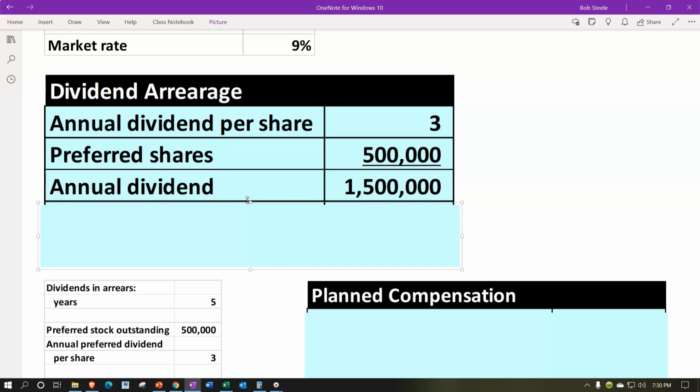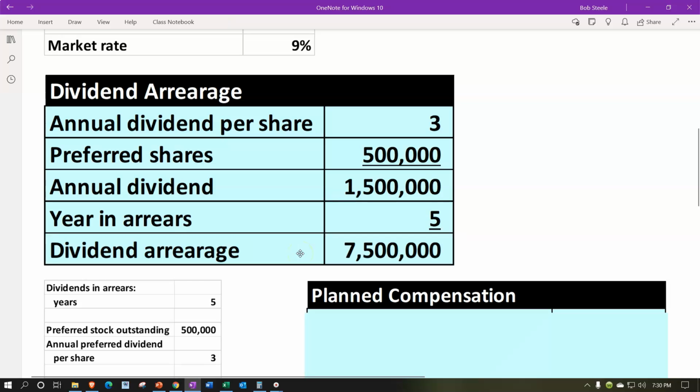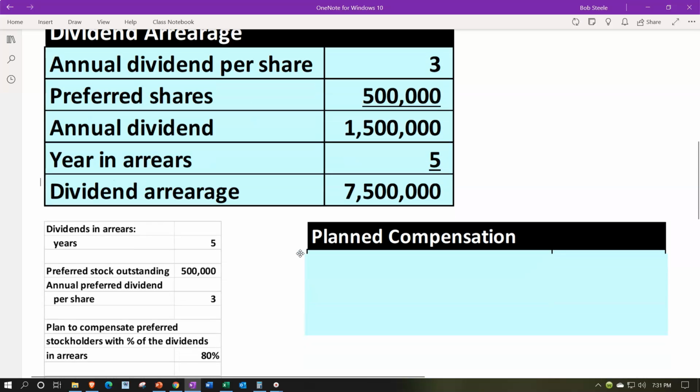And it hasn't been paid off, which means the common stockholders, you would think, haven't gotten paid either for 5 years. So that means, and it's going to accumulate upwards if it's not paid off. So you can decide not to pay it, but then you don't get to pay the common stockholders, and it's going to accumulate is the general pattern. So we got the 1,500,000 times 5. That means that we owe 7,500,000.